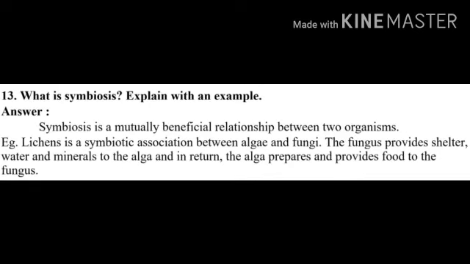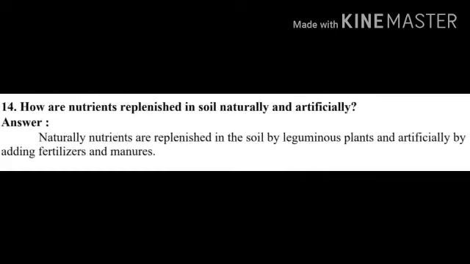13th one, what is symbiosis? Explain with an example. Answer, symbiosis is a mutually beneficial relationship between two organisms. Example, lichens is a symbiotic association between algae and fungi. The fungus provides shelter, water, and minerals to the alga, and in return, the alga prepares and provides food to the fungus.